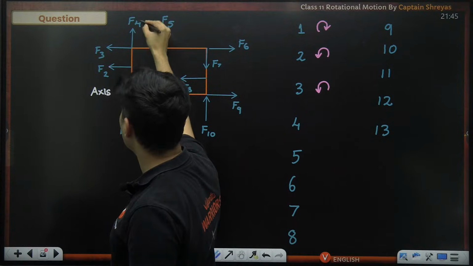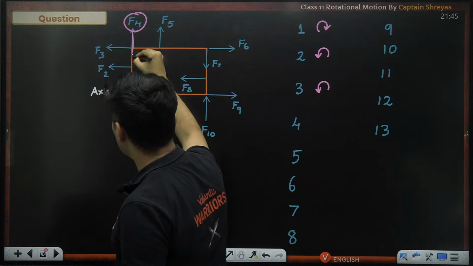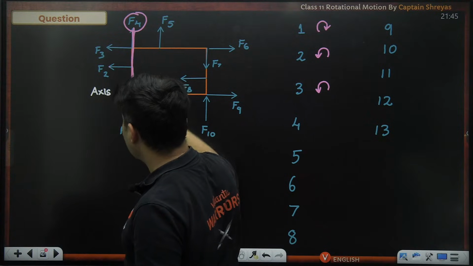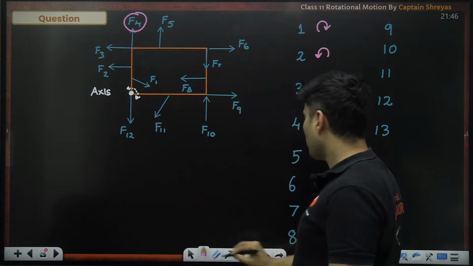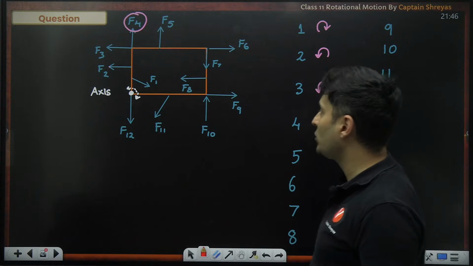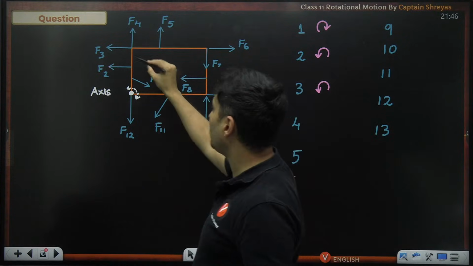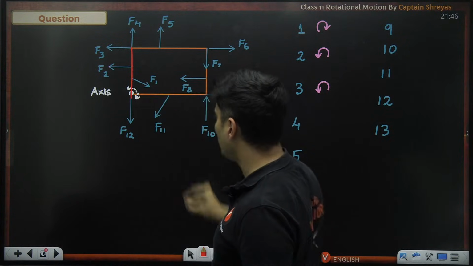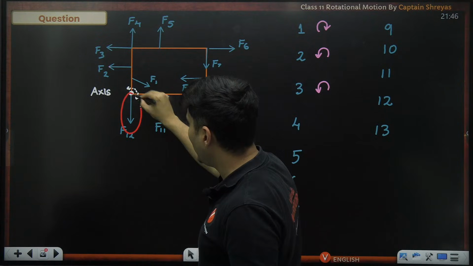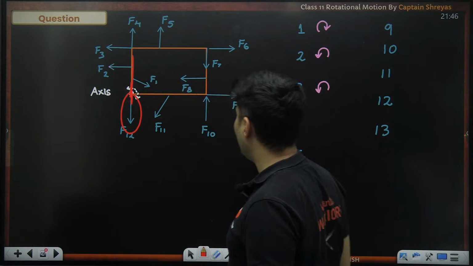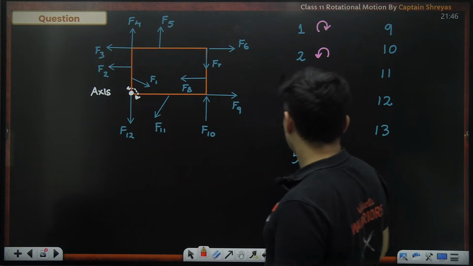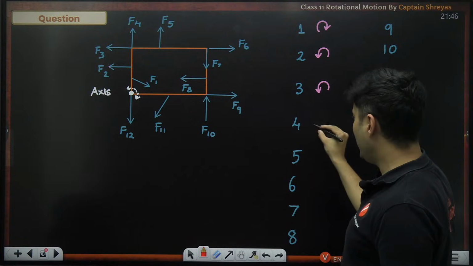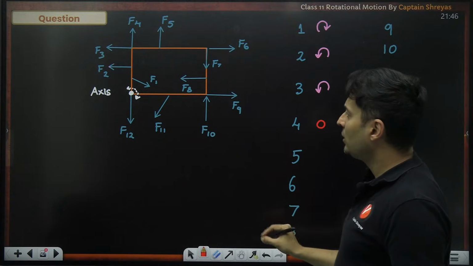Now the interesting thing for F4 is that the force, when extended, is passing through the axis. There are in fact multiple such forces; F4 is just one of them. Even F12 is passing through the axis, so F4 and F12 will be zero torque, no torque at all.